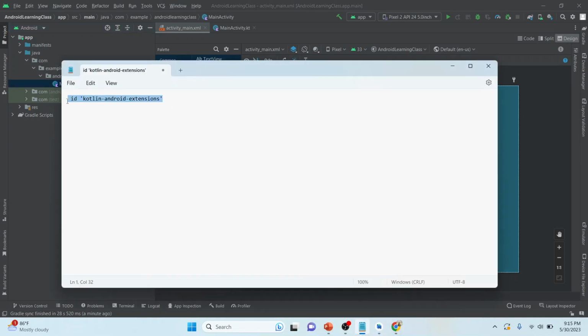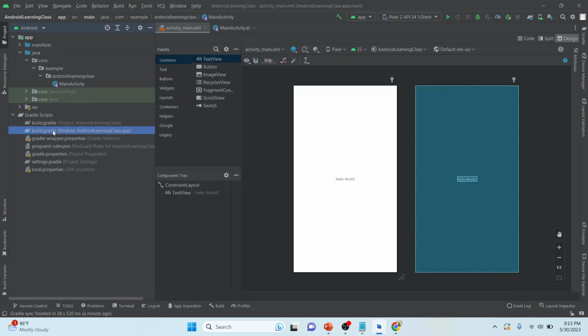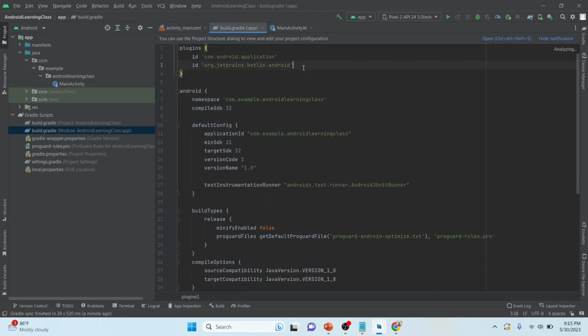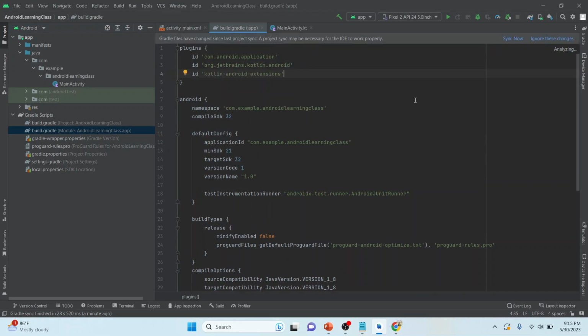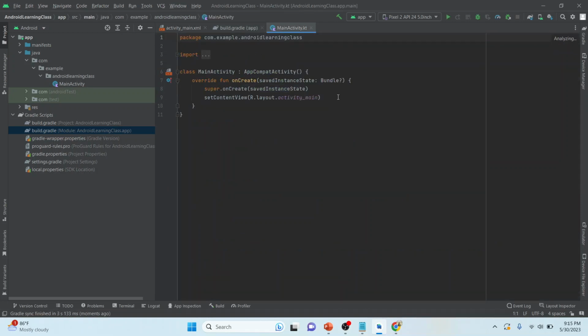Let me add one extension. I'm opening my build.gradle file, and now I am adding one extension to it. This extension will help us to directly interact with the views. Let me sync my project. Okay, so let's get started and design our first Android app.